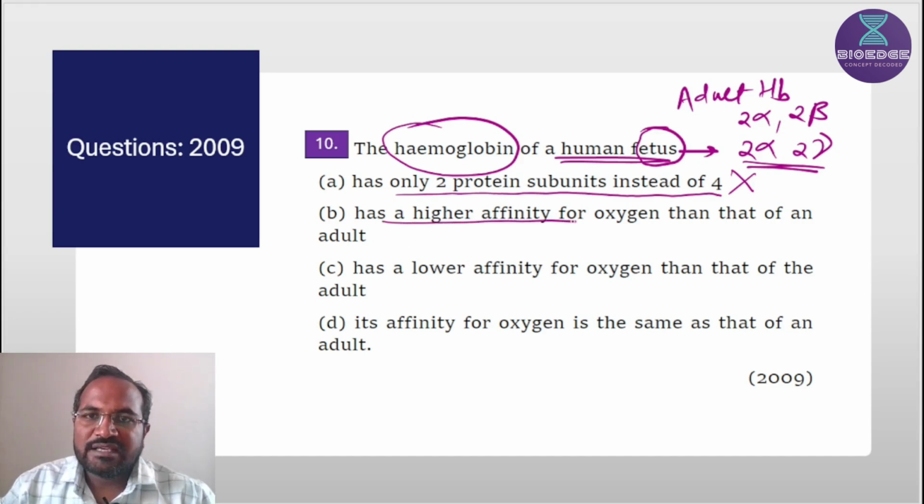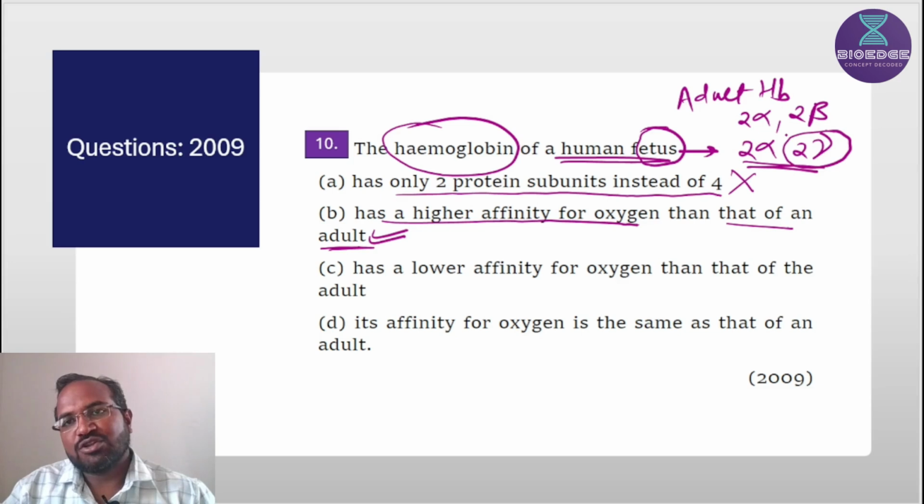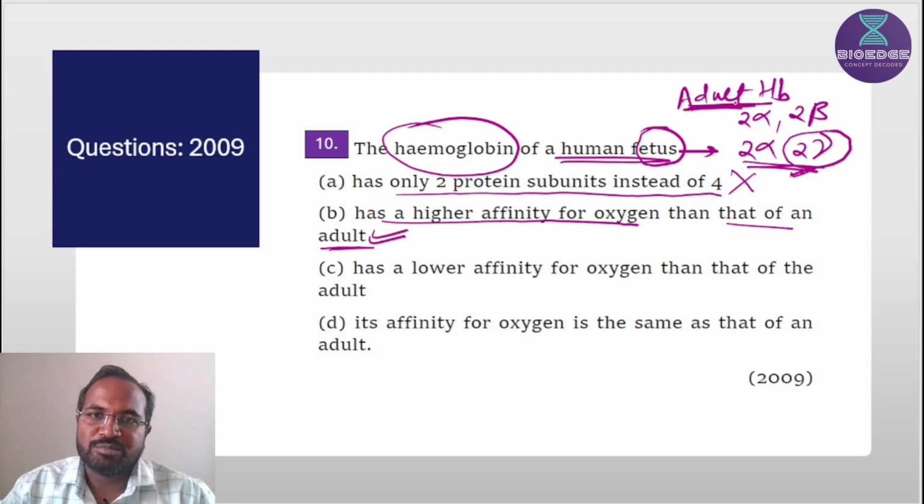Has a higher affinity for oxygen than that of an adult. Yes, this statement is the correct statement. Why? Because of a slight change in the structure of the hemoglobin. Hemoglobin is made up of 4 globin proteins. Out of these, 2 gamma chains are present, and this slight change in structure is responsible for greater affinity towards oxygen than adult hemoglobin.